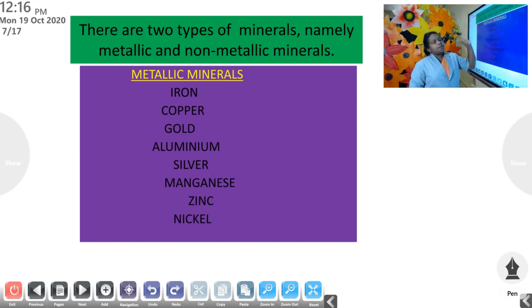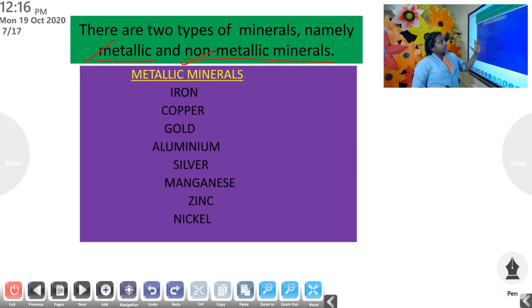Now, there are two types of minerals, namely metallic and non-metallic minerals. So we can divide minerals into two groups. One is called metallic minerals, another one non-metallic minerals.